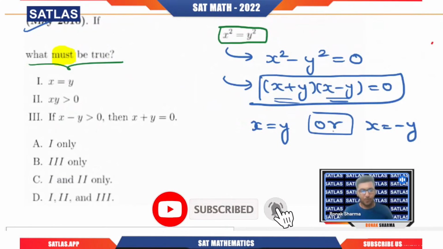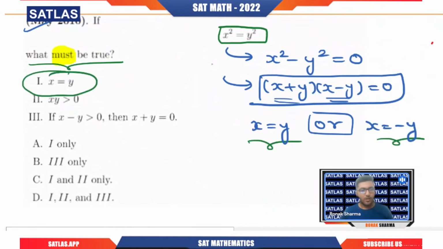So here you can see that I have put "or", so basically only one condition can be true at a time. Now they are saying that x equals y. So is it a must condition? Give me yes or no. Will the first statement be true or not? The moment you have x equal to y, you are going to put it as correct.